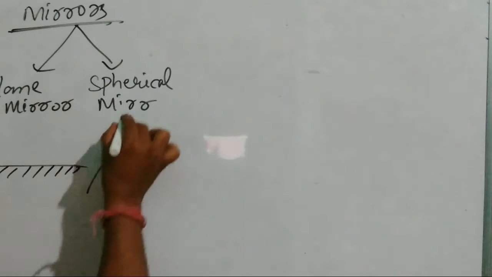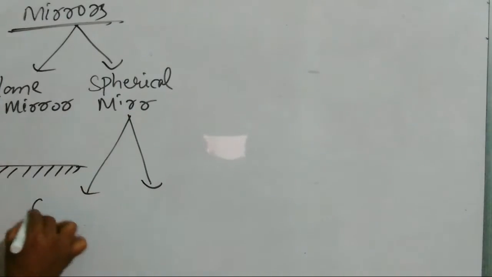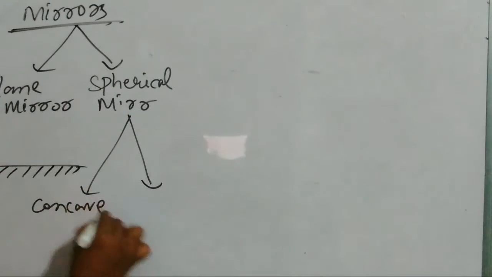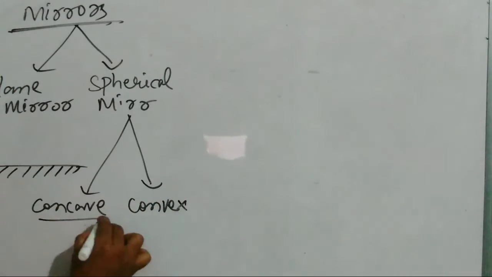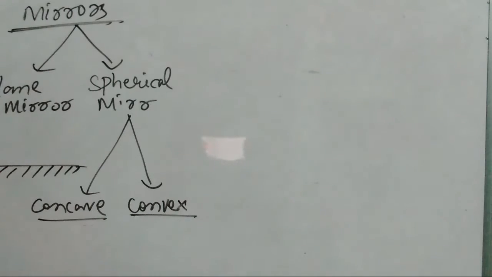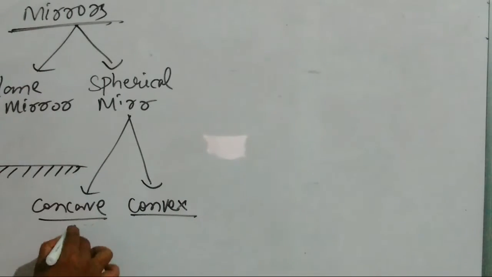Spherical mirrors are of two types: concave mirror and convex mirror. This is a concave mirror and this is a convex mirror.